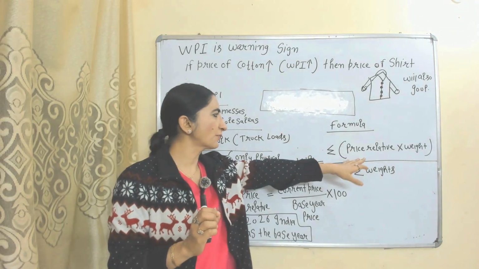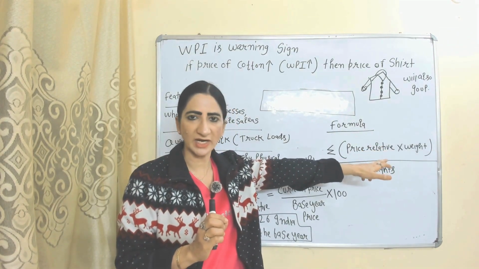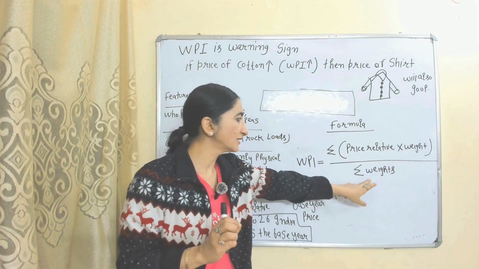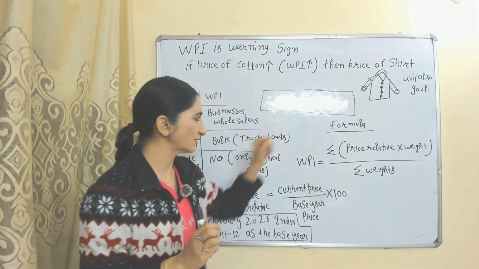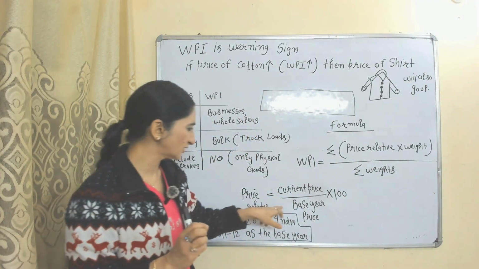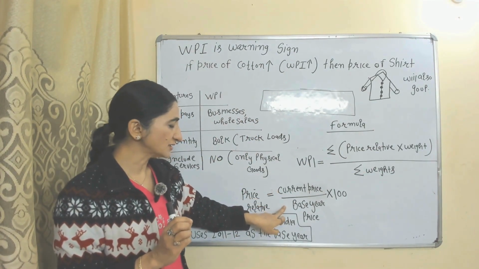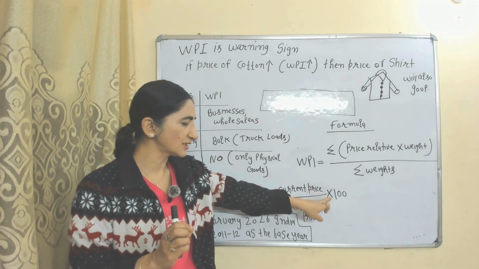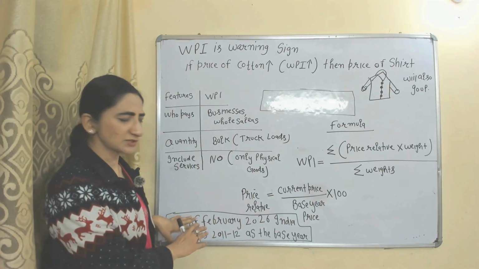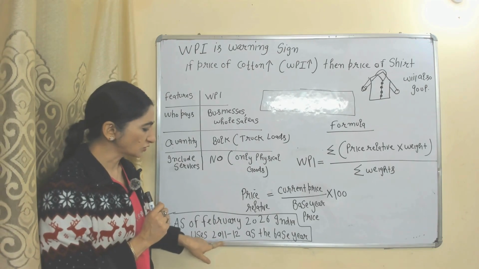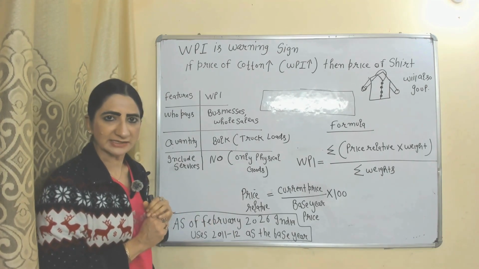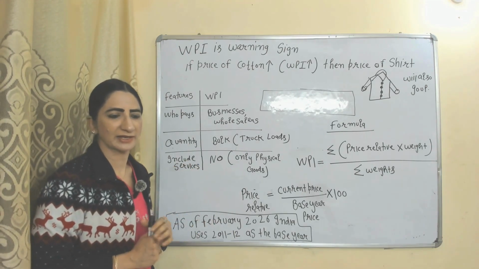Formula: summation of price relative into weight, we already know what is weight, divided by summation of weights. We can calculate relative price with this formula: current price divided by base year price into 100. In India, as of February, we use 2011-12 as a base year in order to calculate WPI.